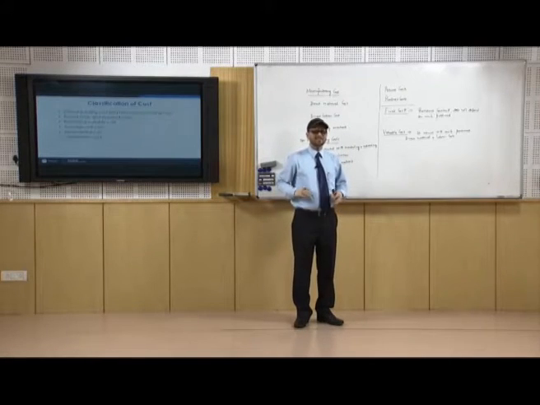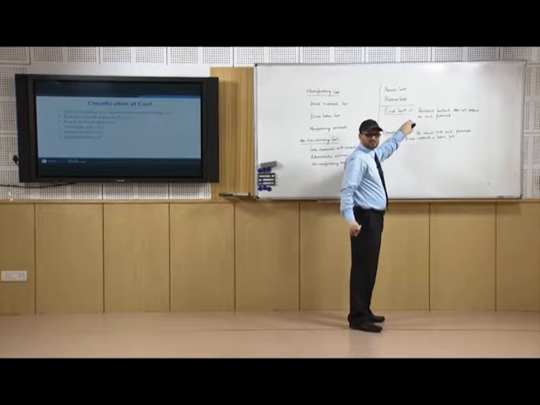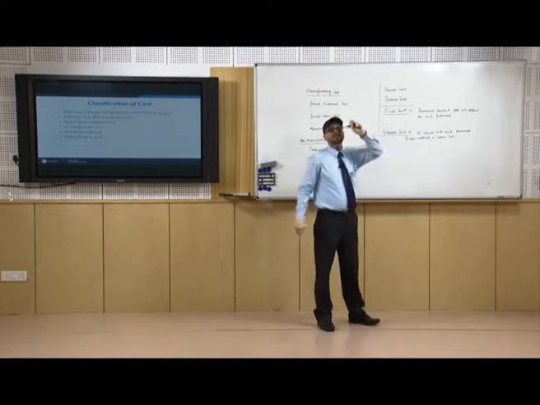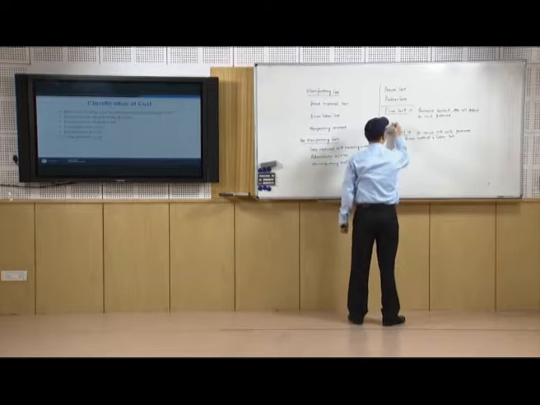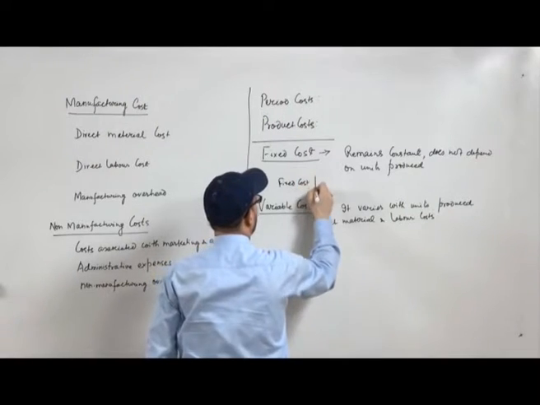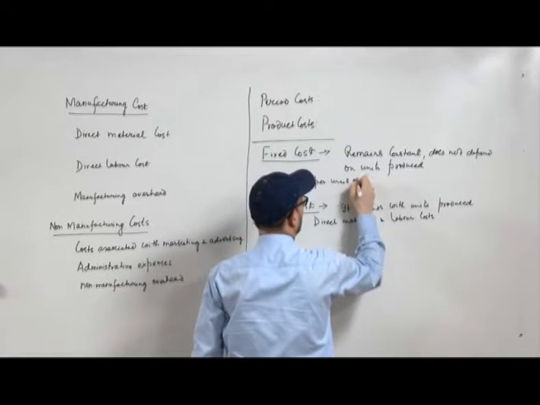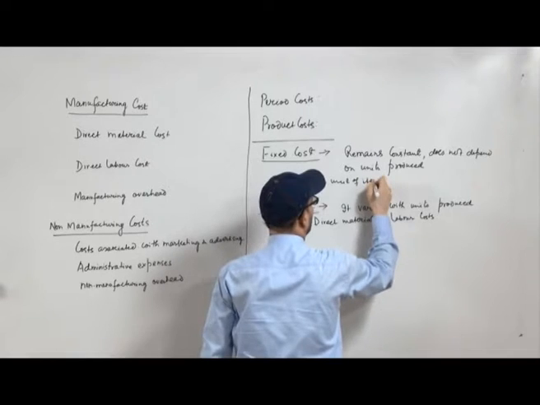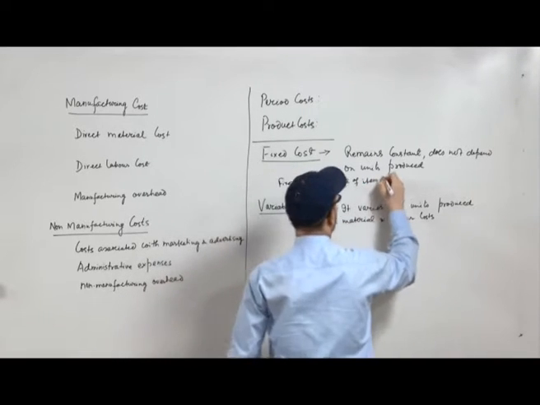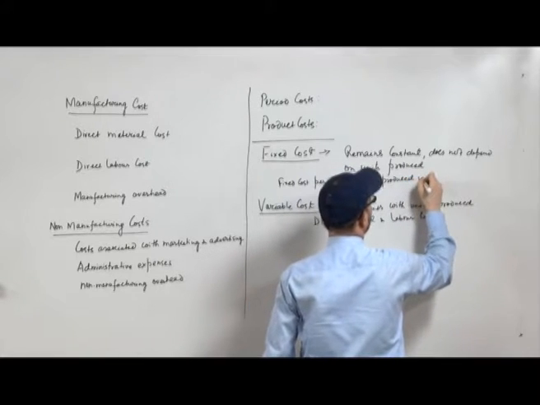So, what we see is that the fixed cost per unit changes. Fixed cost per unit item produced is a variable quantity.